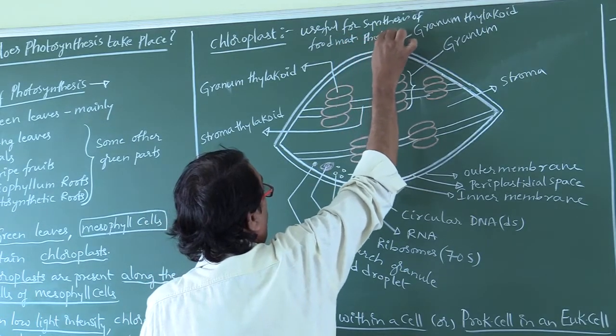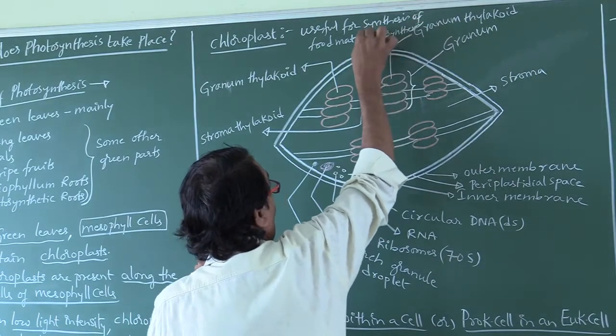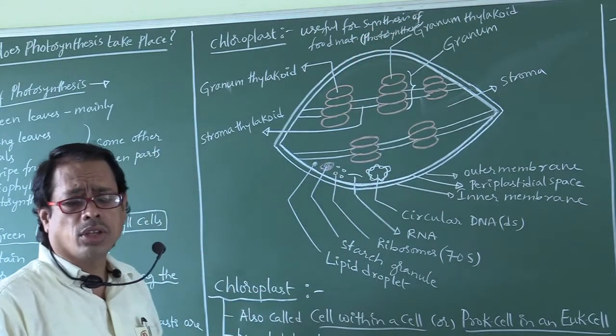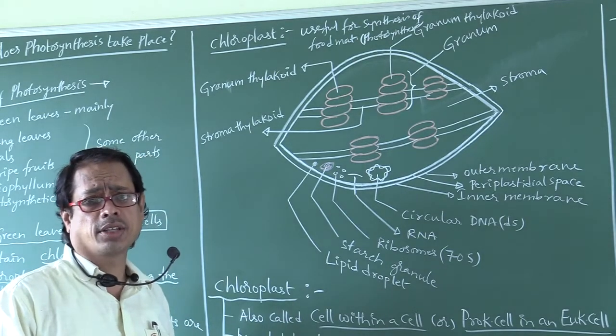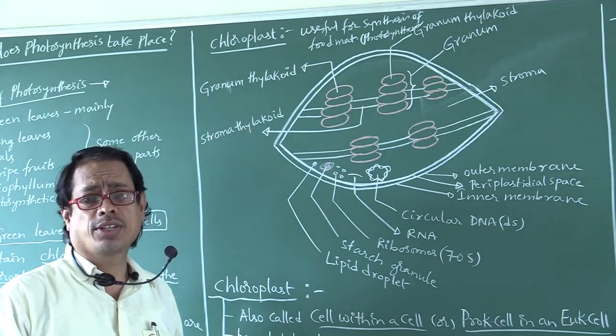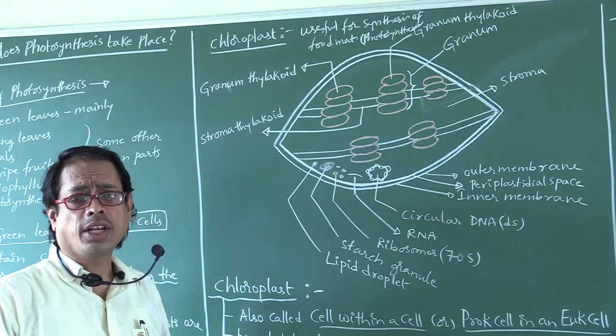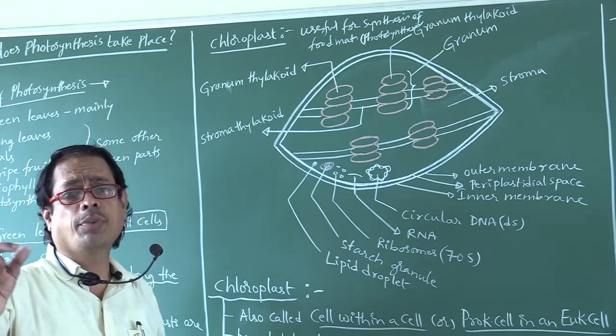Synthesis of food materials is called photosynthesis. So that is synthesis of food materials or assimilation of food materials.